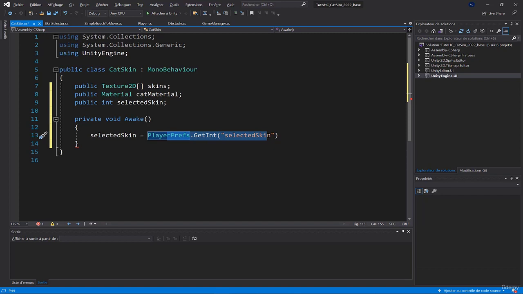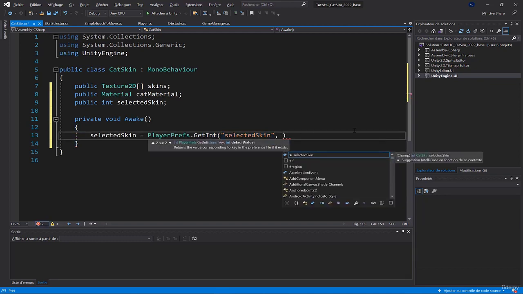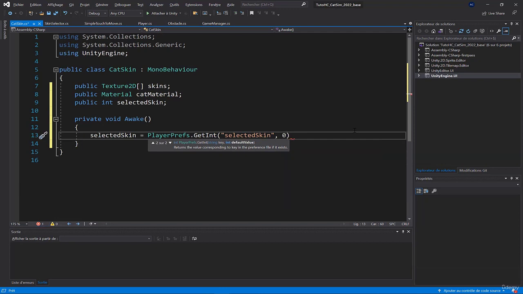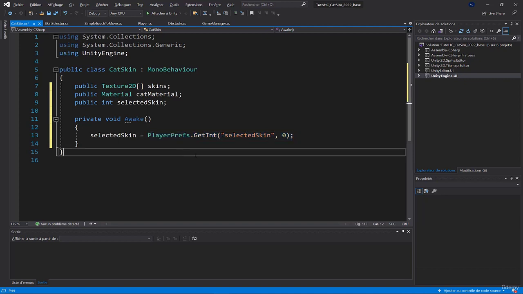If the user has never saved, there will be no value. That's why I wanted to do an if, but I changed my mind. Basically, I wanted to do an if and say if this value is different from null or different from nothing, then we do that. But in fact, this function can take two parameters, even if it's not mandatory. The first parameter is mandatory, it's the value we want to retrieve, and the second parameter is the default value. I can say that the default value is 0, and so whatever happens, this function will return something.